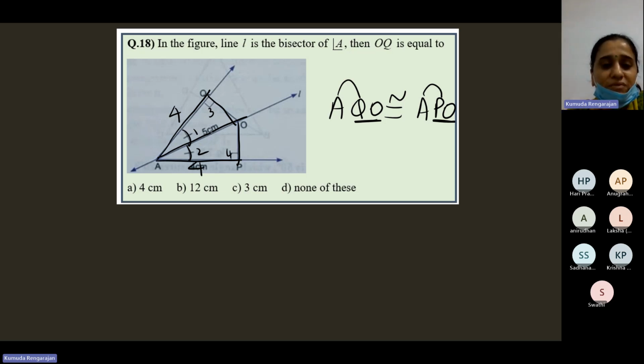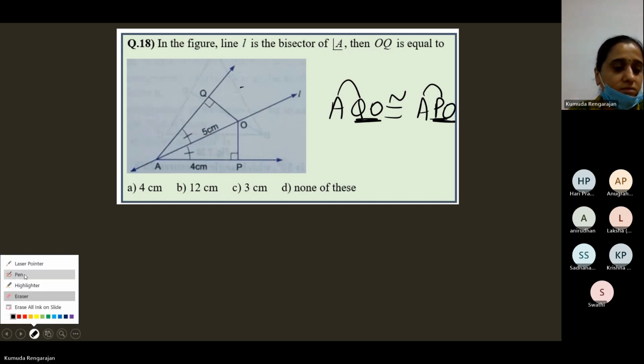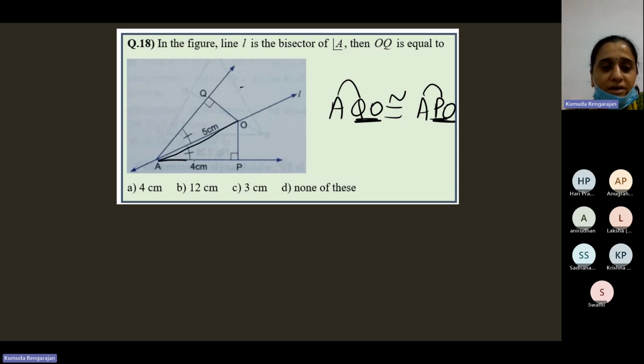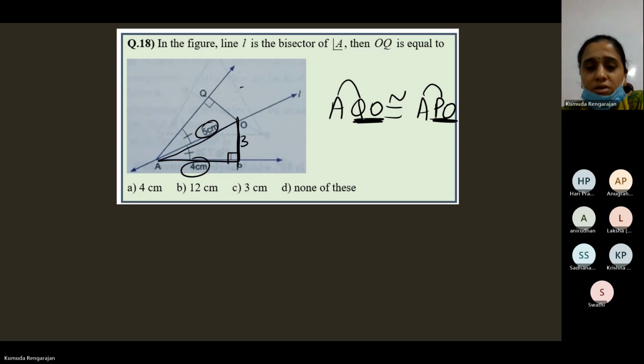In very simple words, children, let me finish it first. In this right triangle, by Pythagoras theorem, this is 5, this is 4, so this one will be 3. If OP is 3, then because by CPCT OP is equal to OQ, OQ is also 3. So we have to find OQ, it is 3. All right.